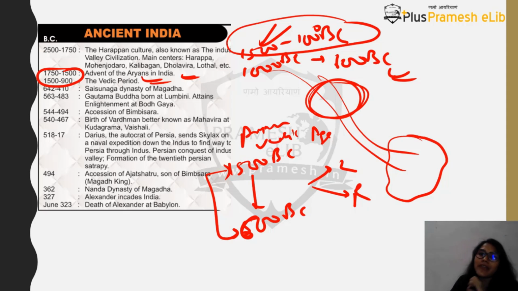But this Varna system present in the Rig Vedic period transitioned into a strict caste system based on ascription, based on birth. If you are taking birth in a Brahmin's house, you will be a Brahmin, and if you are taking birth in a Shudra's house, you will be a Shudra. So this Varna to caste transformation took place in the later Vedic period from 1000 to 600 BC. In the first part, 1500 to 1000 BC, which is the Rig Vedic period, you have a book called the Rig Veda, and the other 3 Vedas, Sam, Yajur and Atharva, are present in the later Vedic period.